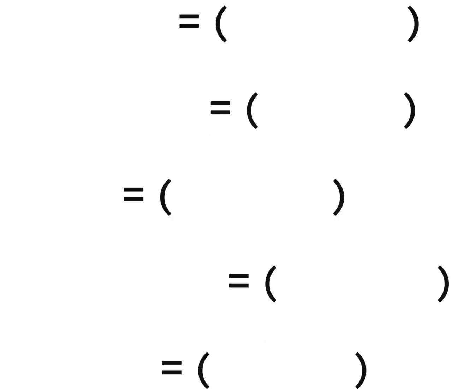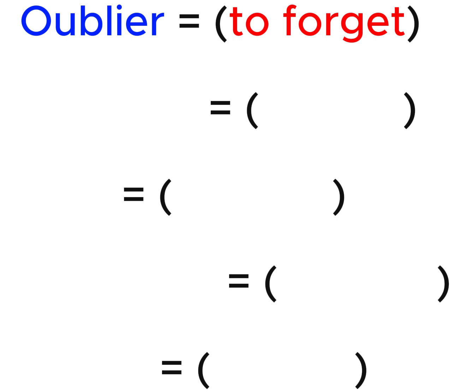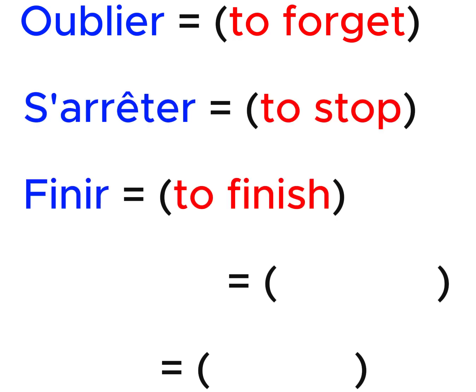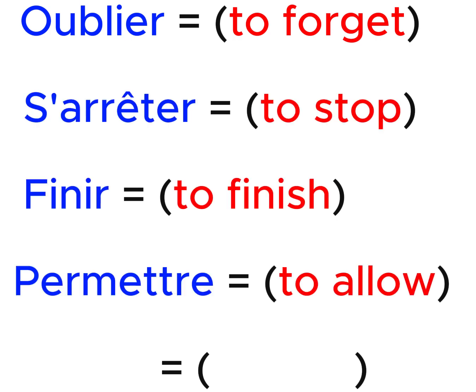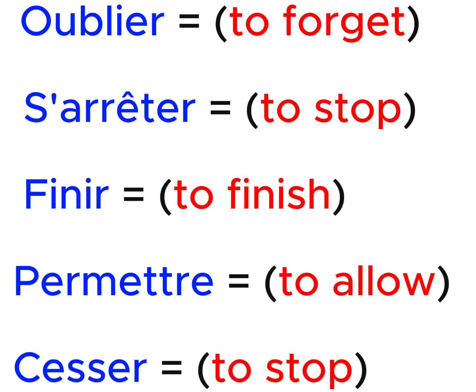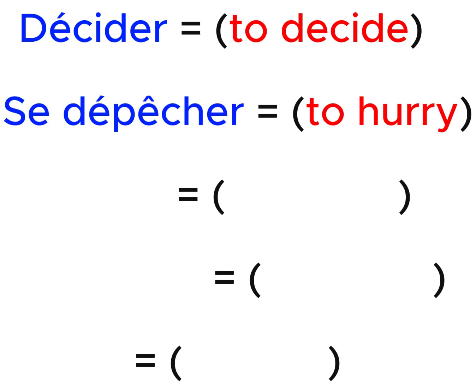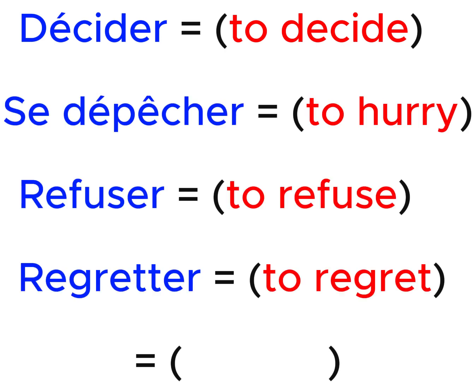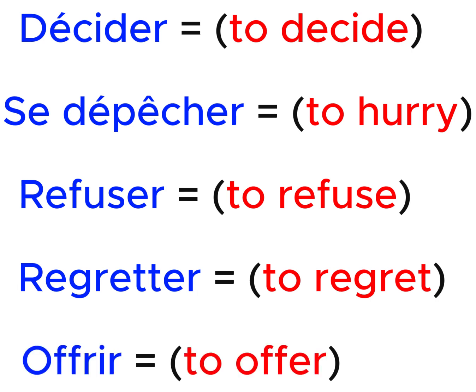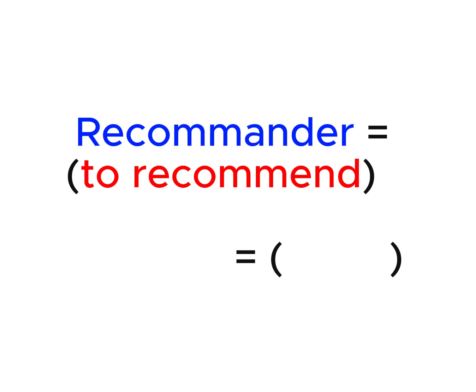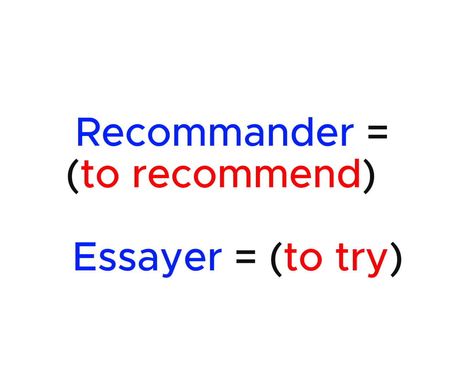Now, one last case of this kind, between action verbs, as Oublier, s'arrêter, finir, permettre, cesser, décider, se dépêcher, refuser, regretter, offrir, recommander, essayer.